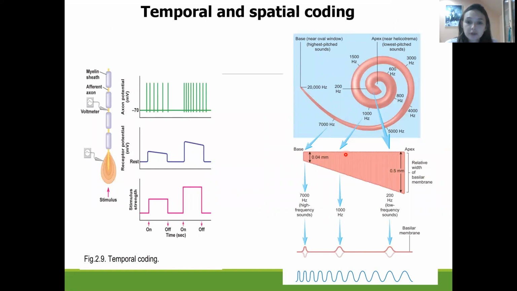We have two types of summation. It could be temporal summation and spatial summation. In the case of spatial summation, we mean that at the same time, two or more stimuli will act on the membrane, and temporal summation means that one by one, stimuli will act on the postsynaptic membrane.